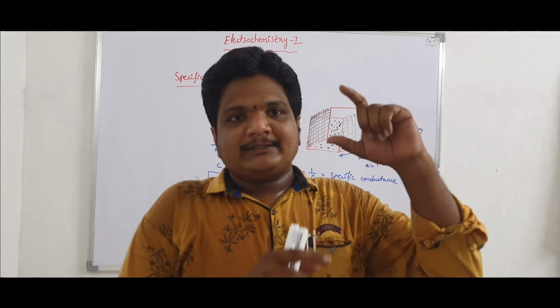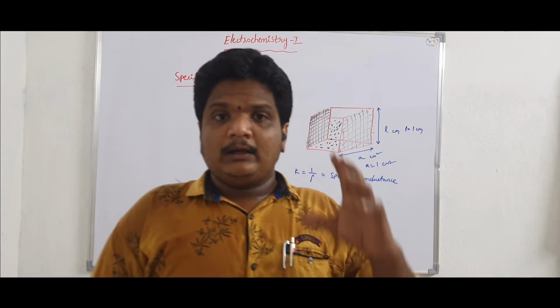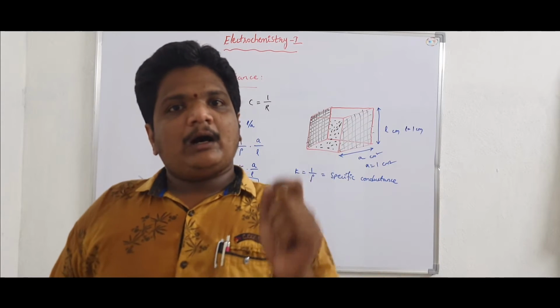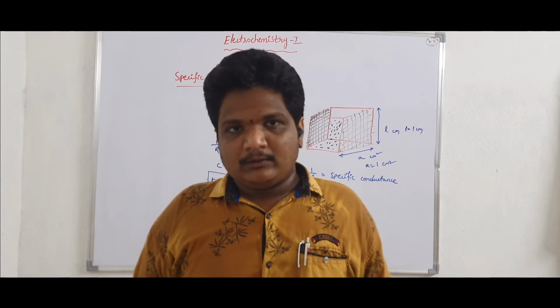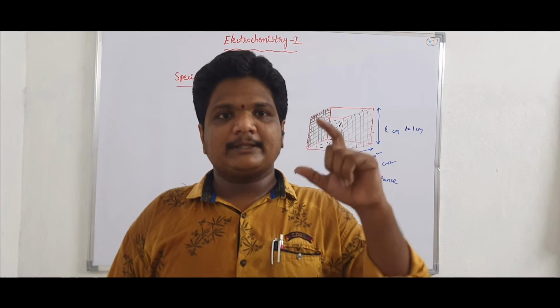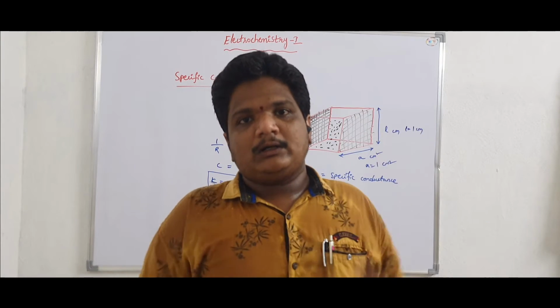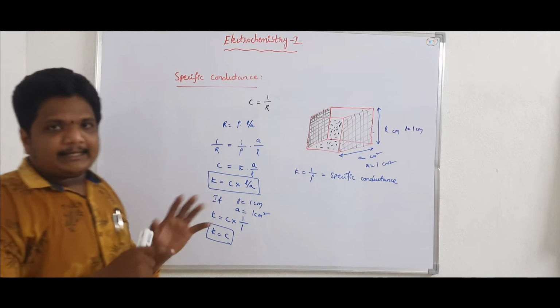The specific conductance can be defined as the conducting power of all the ions present in the electrolyte in 1 centimeter cube solution. This is about the specific conductance.